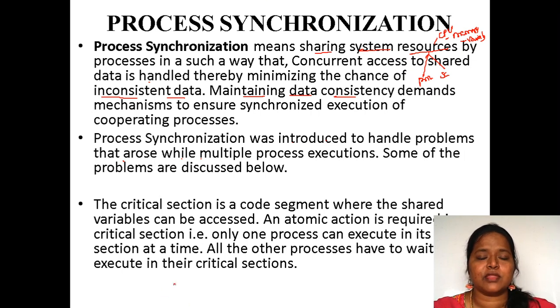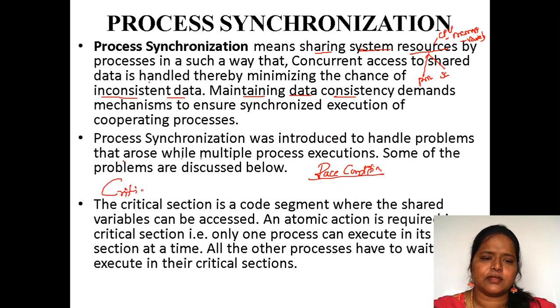As I said in the previous example, two processes, P1 and P2, are competing among each other, and in doing so we find a problem called race condition. That shouldn't be entertained. To overcome this race condition, we have a solution called the critical section.